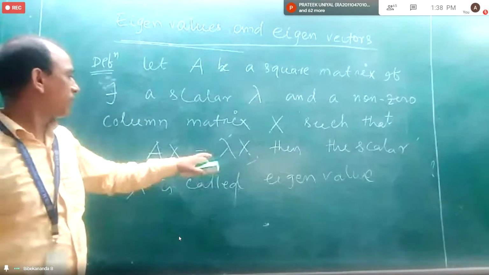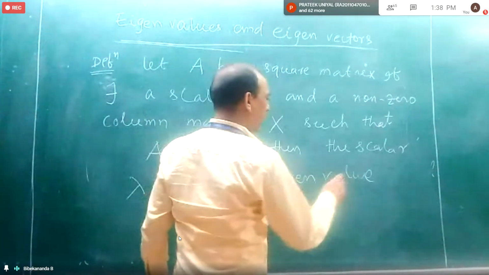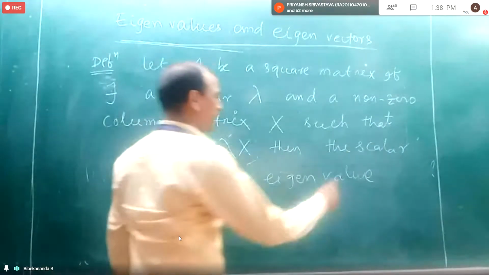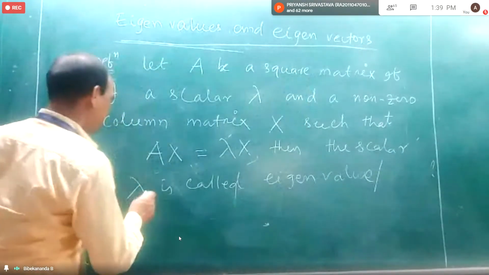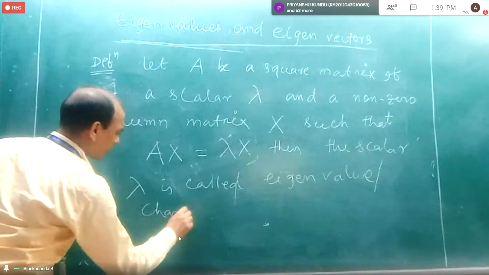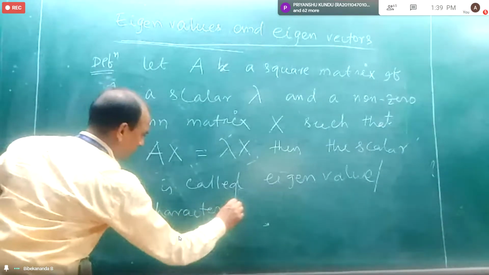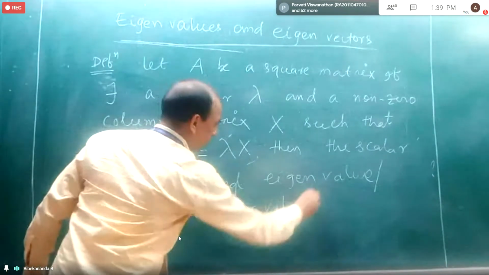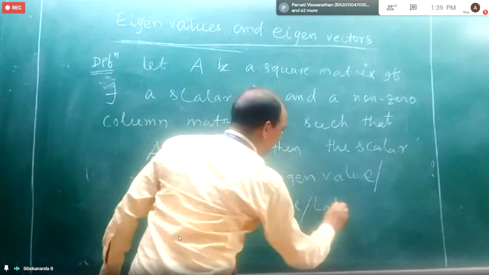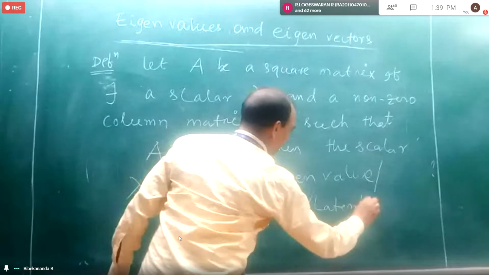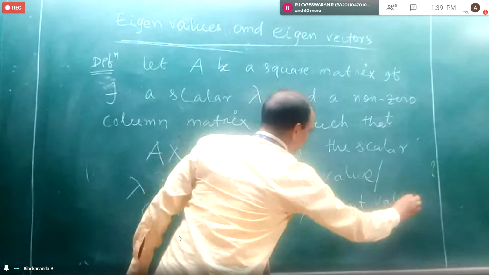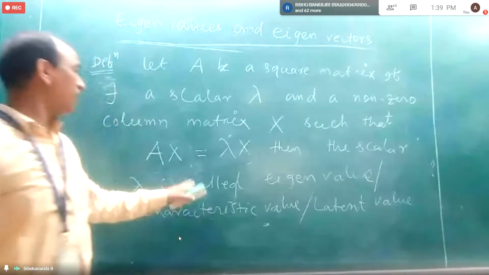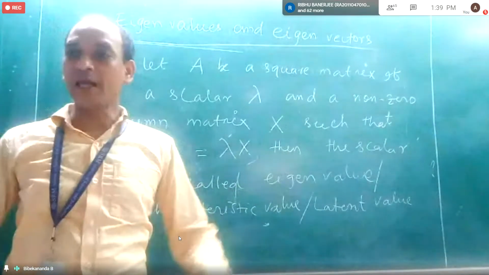The scalar lambda is called eigenvalue, or you can say characteristic value, or you can say latent value. These are the names of the lambda. Same thing.